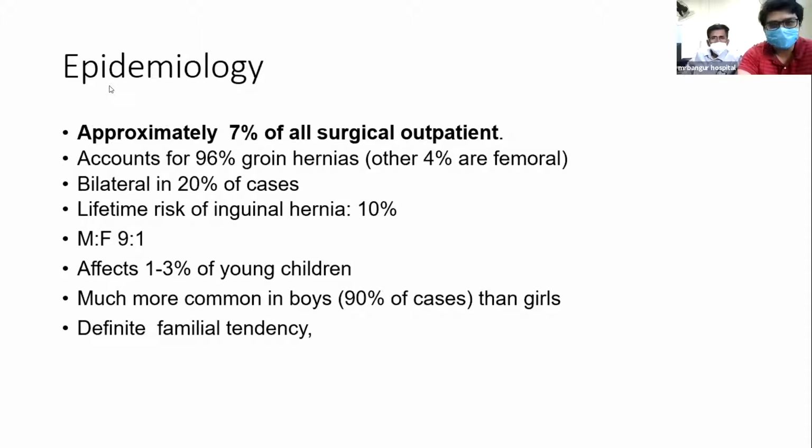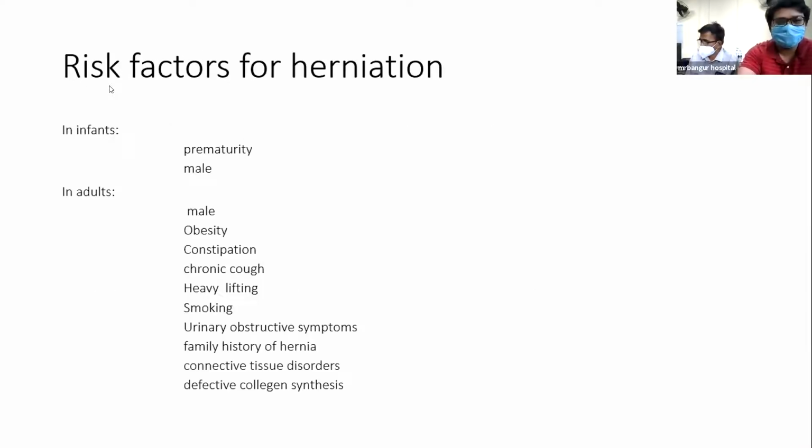Epidemiology: approximately 7% of all surgical outpatients; inguinal hernias account for 96% of groin hernias, the other 4% are femoral. Bilateral in 20% of cases, lifetime risk of inguinal hernia is 10%, male to female ratio is 9:1, it affects 1 to 3% of young children, and there is a definite familial tendency. Now, risk factors for herniation in infants are prematurity and male sex. In male adults: obesity, constipation, chronic cough, heavy lifting, chronic smoking, urinary obstructive symptoms, family history of hernia, connective tissue disorder, defective collagen synthesis, liver disease.